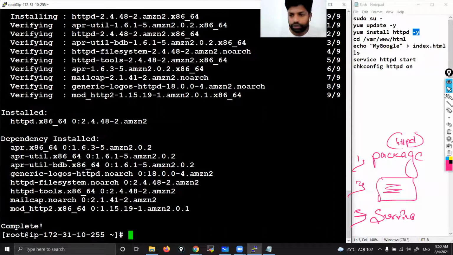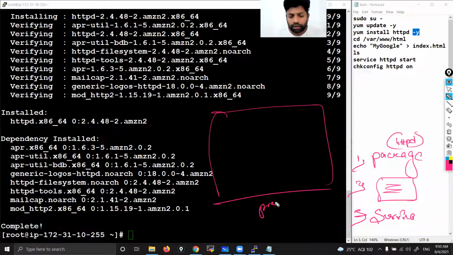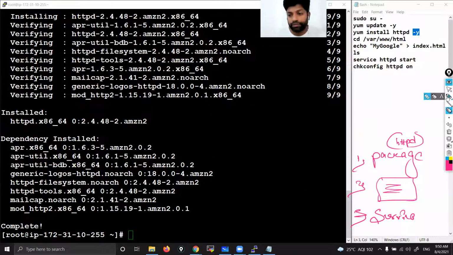Then what we need to do? Simple. In a Windows laptop, by default, you'll get one folder called Program Files, correct? See, with the operating system, you'll get some folders by default. In the same manner, in Linux also, you'll get some folders by default. In Windows, we call it folder. In Linux, we call it directory. Both are the same.